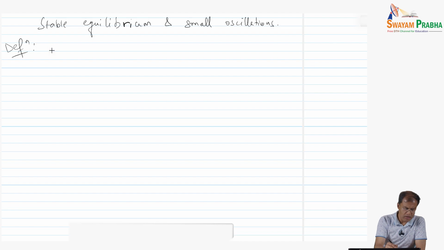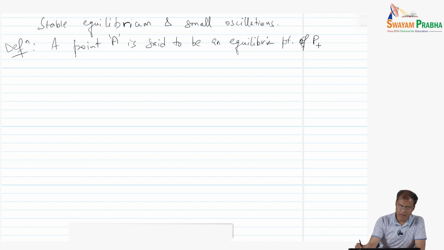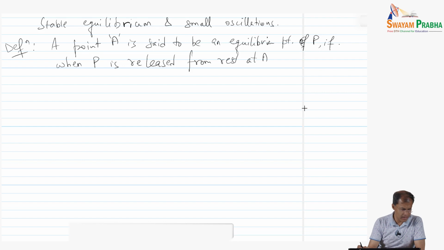The definition says a point A is said to be an equilibrium point of P if, when the particle P is released from rest at A, P remains at A. Let me finish writing this, and then I will also show you the diagram.